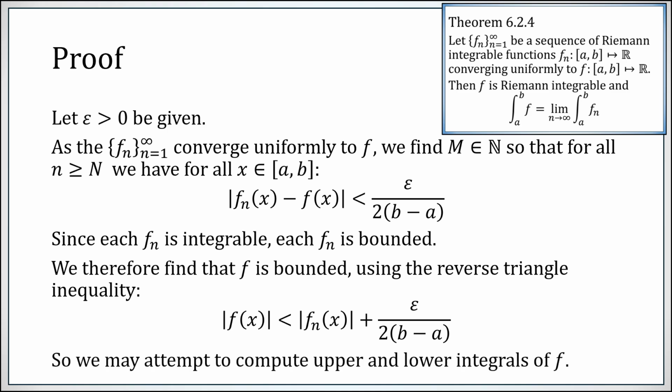So now that we've just established as a baseline that f is bounded, we can attempt to compute the upper and lower integrals of f. Incidentally, you may be objecting that this n we haven't controlled, but it really doesn't matter. For any particular n, this absolute value is bounded above because fn is bounded, so the absolute value of f is less than some fixed constant.